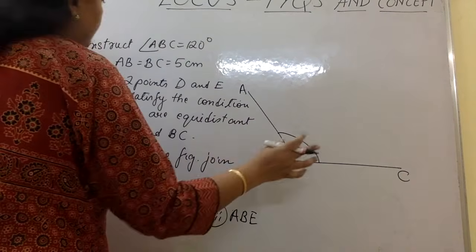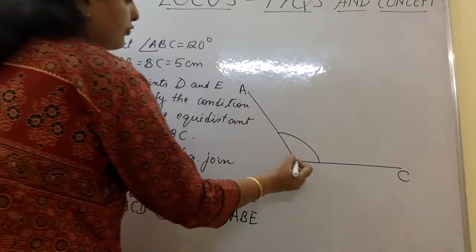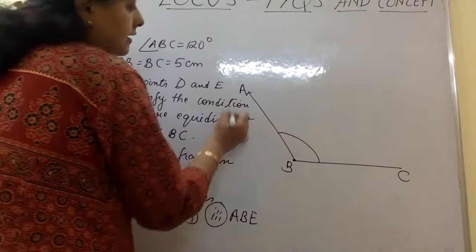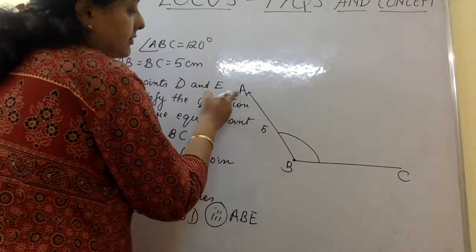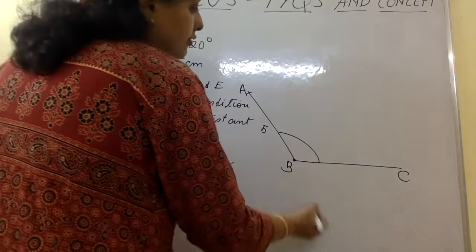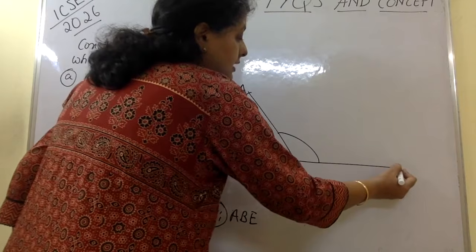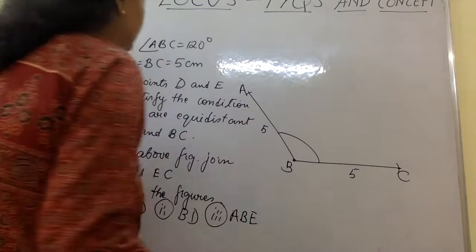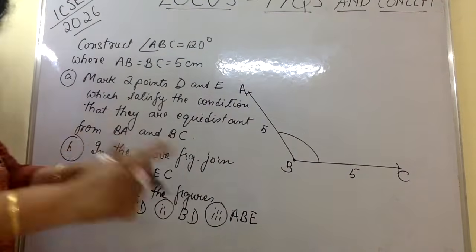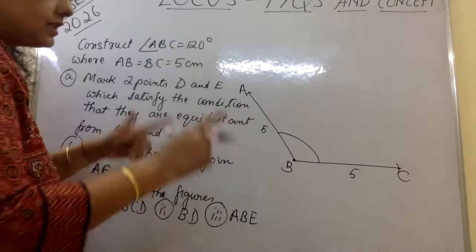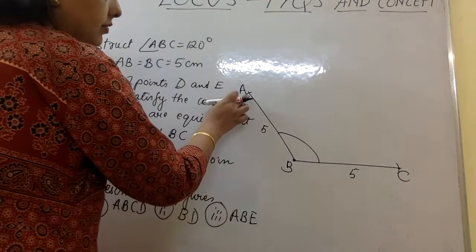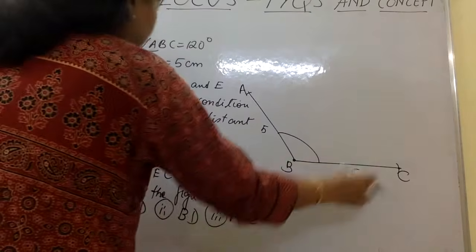Now how will you know whether it is 5? Once you have made the angle ABC, from B you have to cut an arc at 5 centimeter and name that as A. Here you have to cut an arc and name that point as C. So this also becomes 5 centimeter. So you have to take 5 centimeter in radius in your compass. From here cut an arc here, from here cut an arc there.